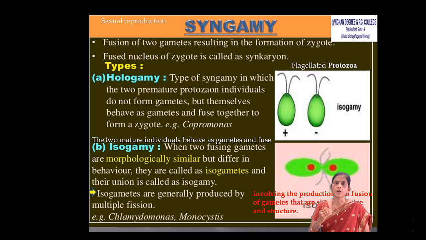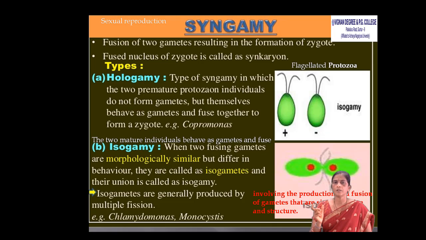Next coming to the isogamy. In isogamy, the two immature individuals behave as gametes and fuse. That is called as isogamy. In isogamy, the fusing gametes are morphologically similar but different in behavior. They fuse together, that is called as isogamy. Isogamets are generally produced by multiple fission. Example for this is Chlamydomonas.